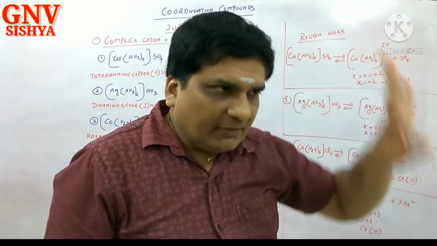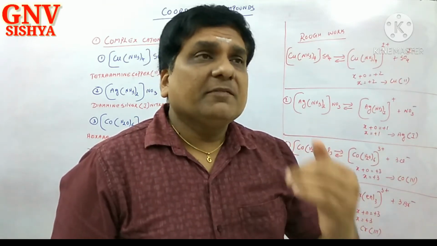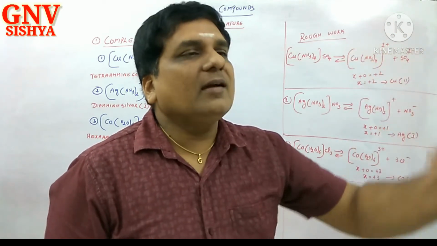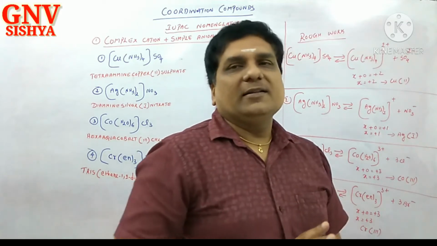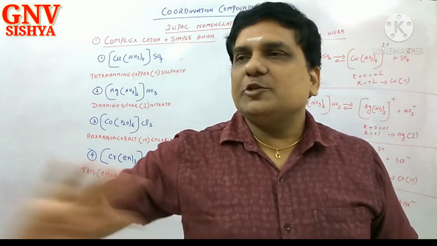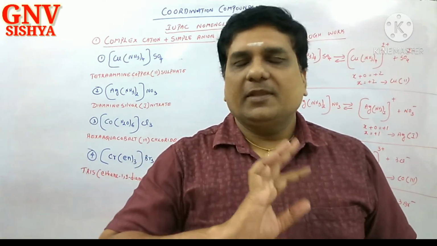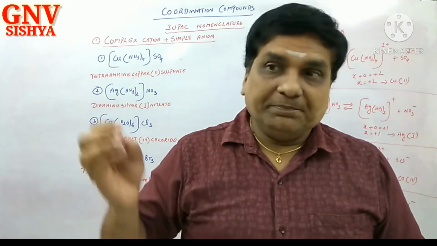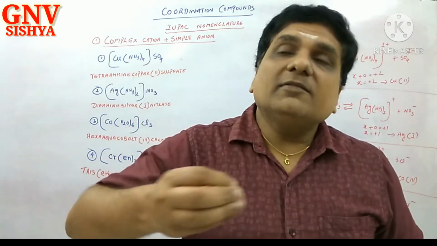You have to do a rough work, split the complex and find out the charge of the central metal ion in the complex part. Very, very important. Many of the students fail to do this. Hence, ultimately they land in a mess. Never. You always first identify the type of the complex, and then the charge of the central metal ion.